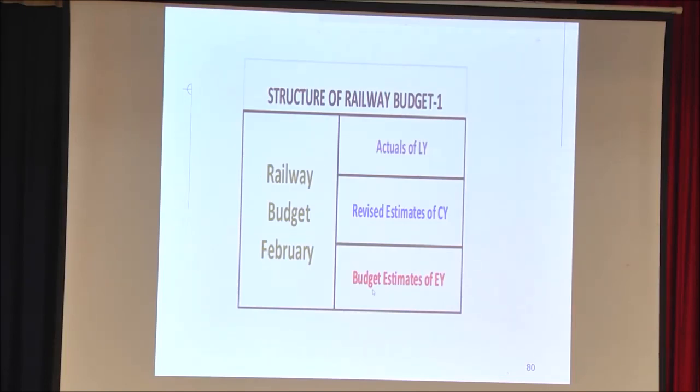At the same time, we give the budget estimate, that is the requirement for next year, so that in February the requirement for the next year is approved. Thus, actuals for last year, whatever additions or surrenders for the current year, and the budget requirement for the next year.